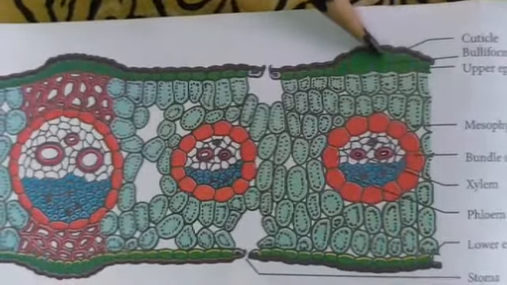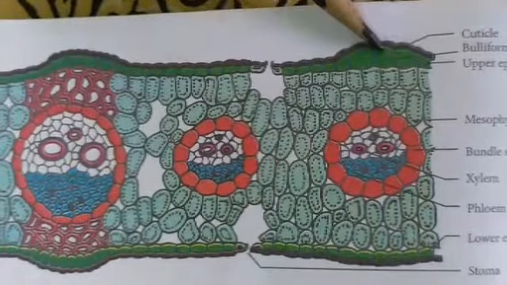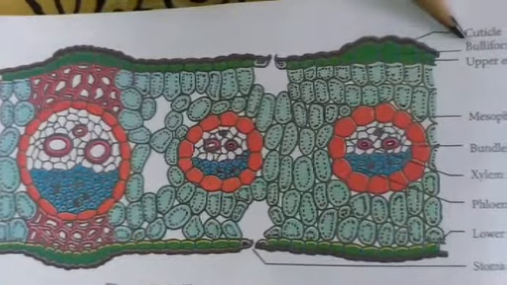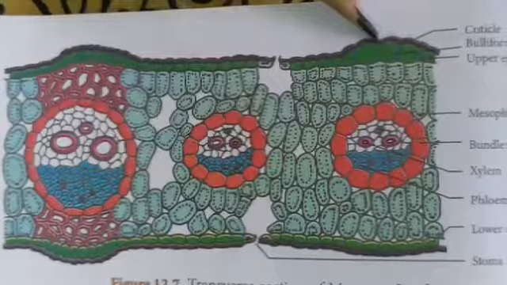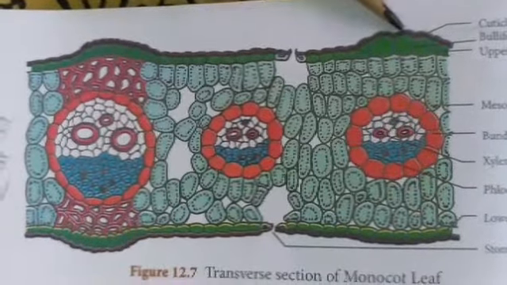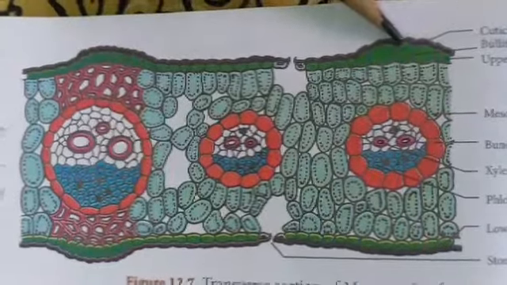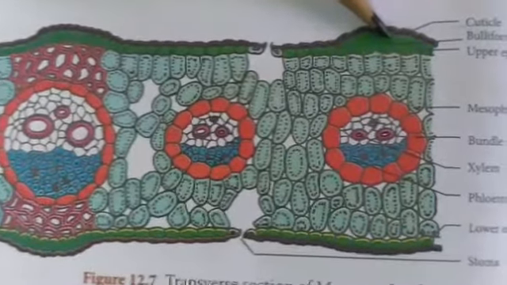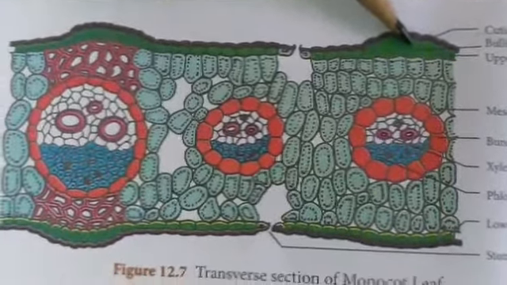Some upper epidermal cells are larger and thin. These cells are called bulliform cells or motor cells. In grasses, the upper epidermis possesses thin-walled, larger epidermal cells called bulliform cells or motor cells.